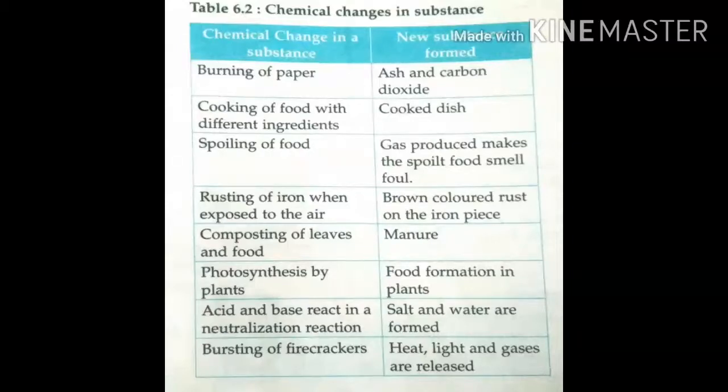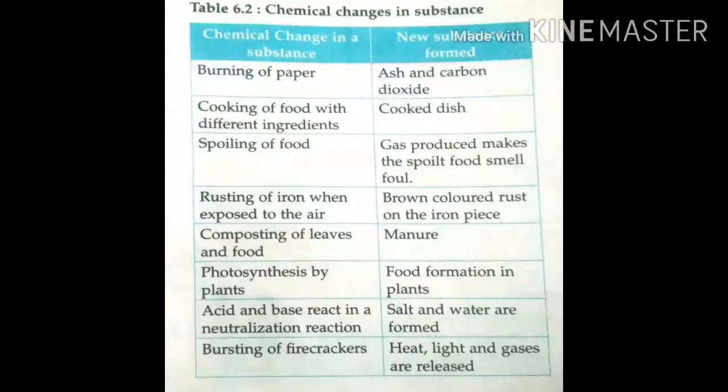Next one, photosynthesis by plants. In photosynthesis, the plant takes carbon dioxide, water, chlorophyll and sunlight. It produces food in the plant. That food is glucose. Both have different properties.